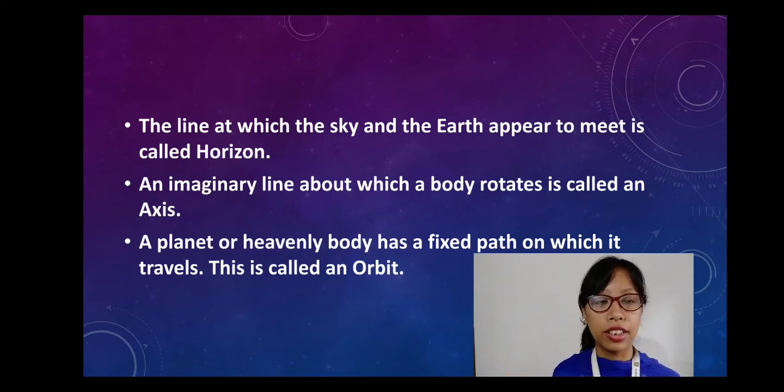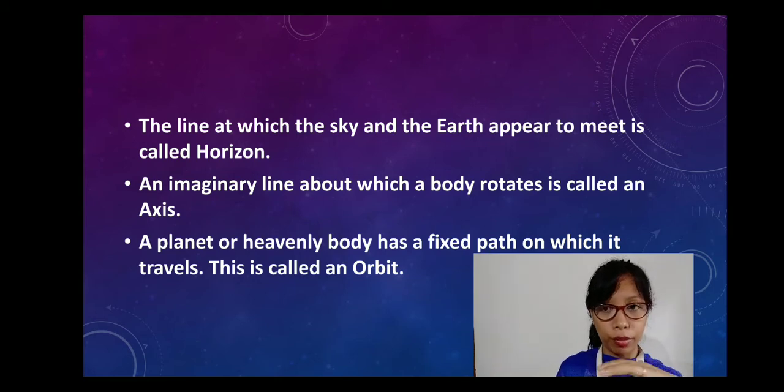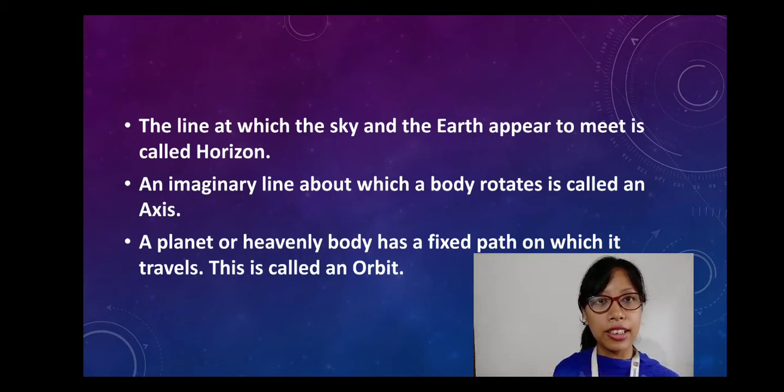This can be observed especially in an ocean, or when you are at a beach, and from the point where you are standing, if you look further, you can see that the Earth and the sky, the water and the sky, meet.